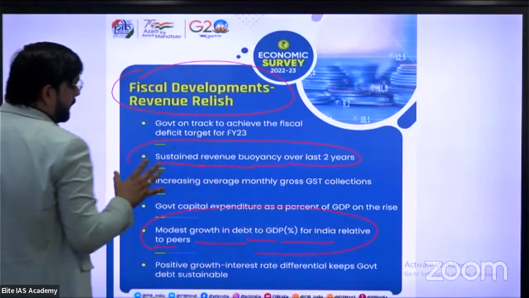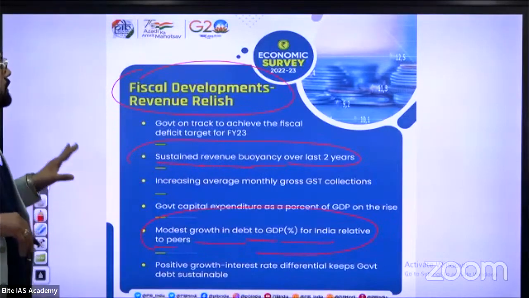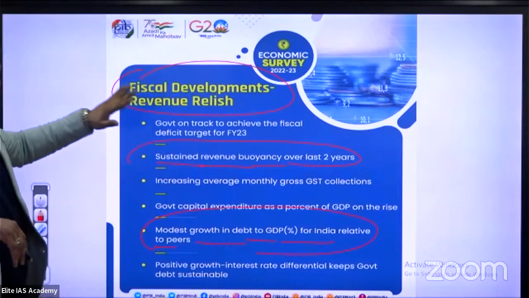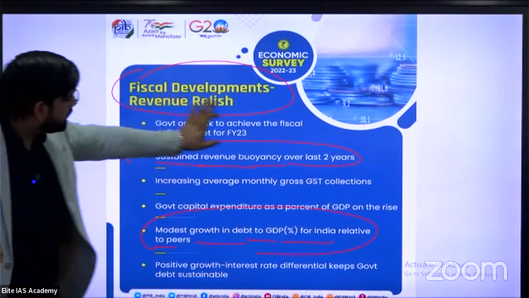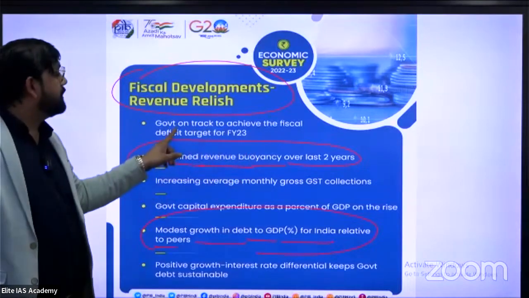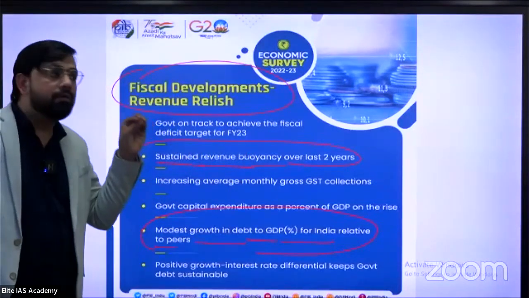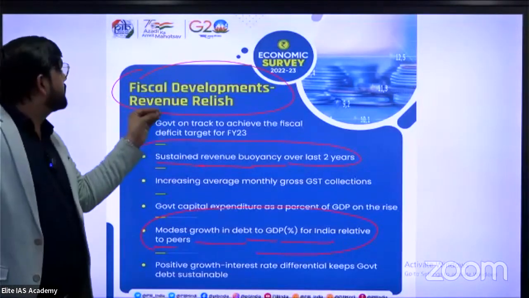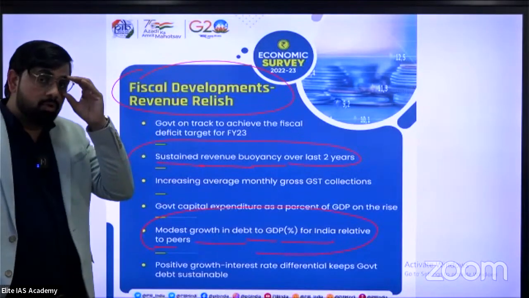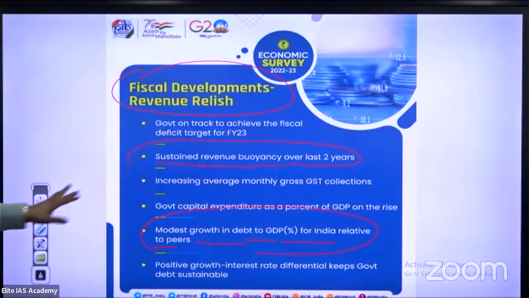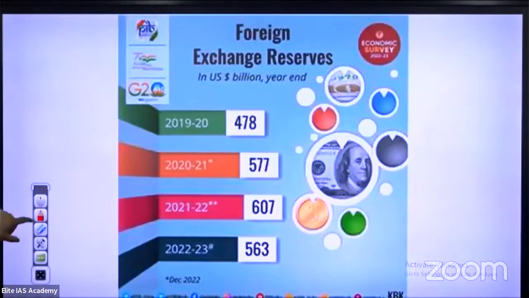But I think the maximum content in this slide is common language, not dependent on any informative data. It is just a common statement related to fiscal development and revenue, so please don't learn or focus on this type of statement. Just see our next slide.